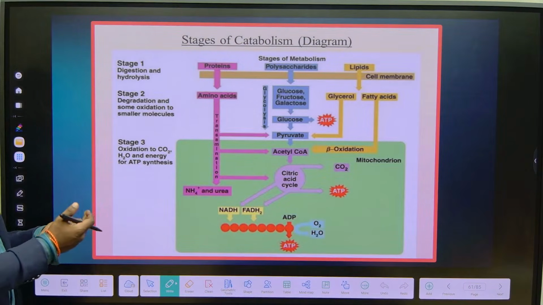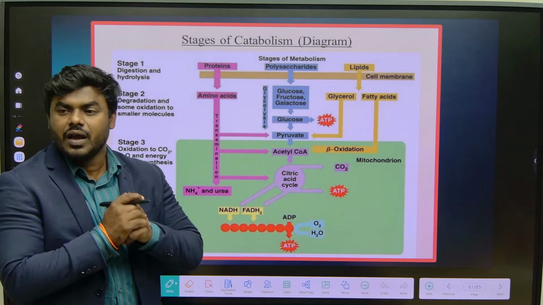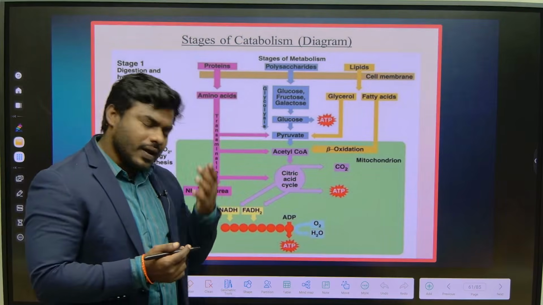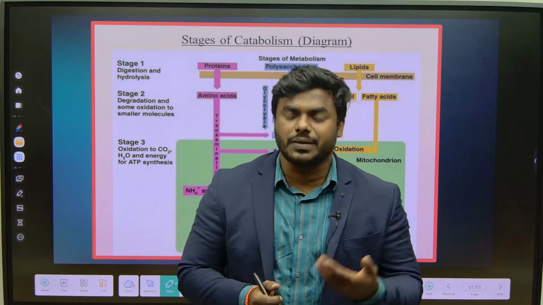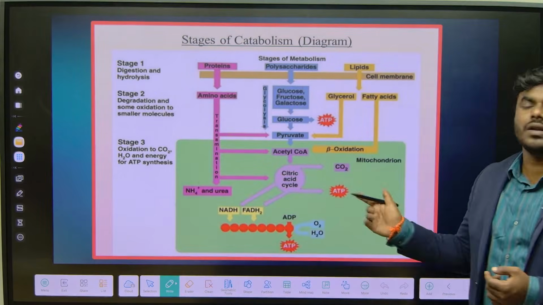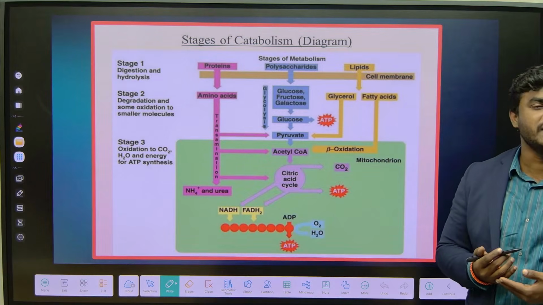Now, this is the most important slide, everyone understand. Just now in plant physiology we read about the production of glucose by photosynthesis. Plants are producing the glucose. We, carnivores, eat plants and we also get the glucose. Now what happens to that particular glucose? What happens to the proteins that we take? What happens to the lipids that we take?